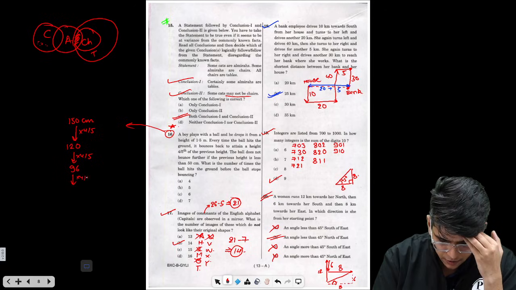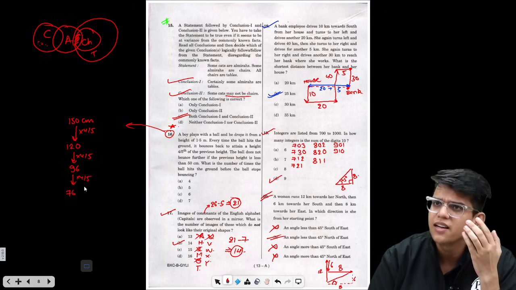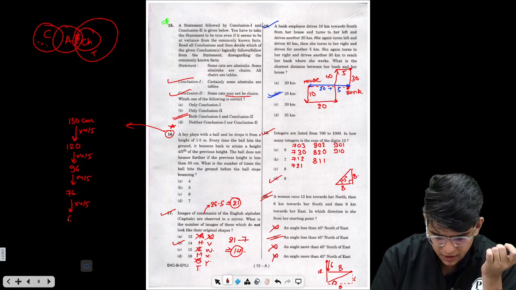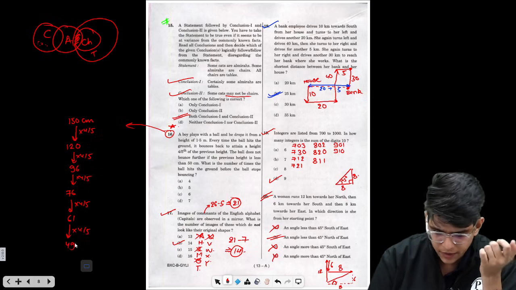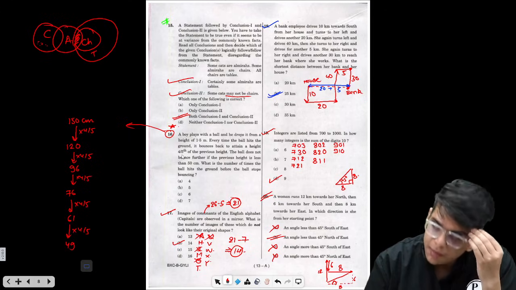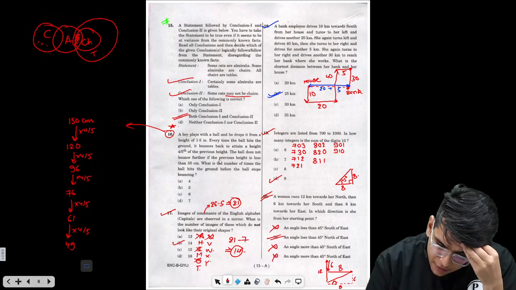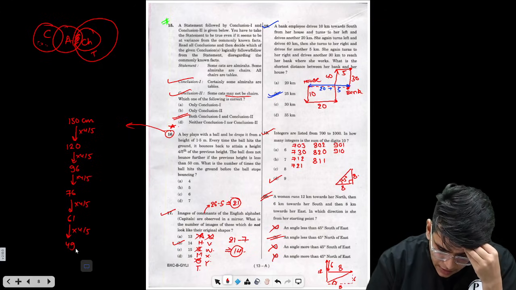Again 4 by 5, suppose 76 point something, approximately. Again into 4 by 5, this is 61 something. Right? Again 4 by 5, this will give you 49. So it is telling you it bounced back 4/5 of the previous height. The ball does not bounce further if the previous height is less than 50.